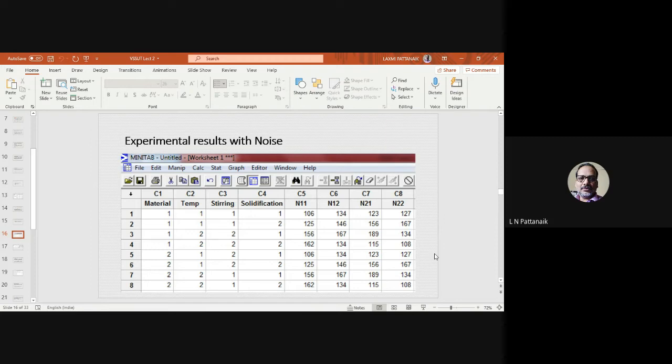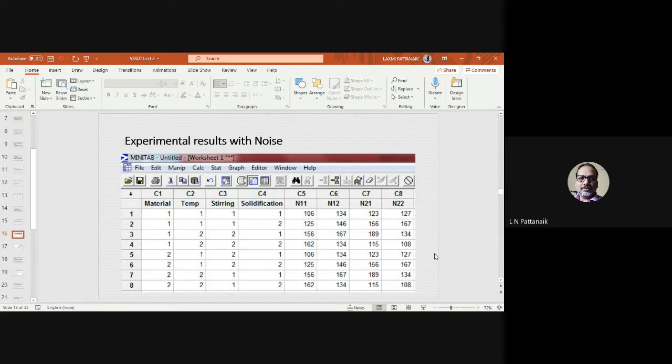For example, look at the column C5. In C5, you have N11, meaning noise 11. As I said, for your noise, for example, temperature and humidity, you will set a level. You will set a level that this is the low level of temperature and this is the low level of humidity.